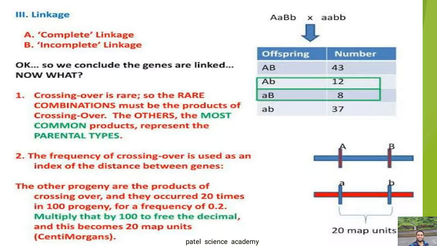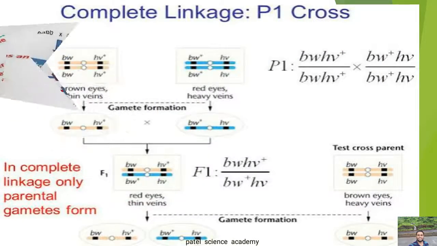So dear students, crossing over is rare, so the rare combinations must be the product of crossing over, and the most common products are of the parental type. The frequency of crossing over is used as an index of the distance between the genes. You can see here the example of crossing over, but I am explaining the complete linkage and incomplete linkage. So first, what is complete linkage?